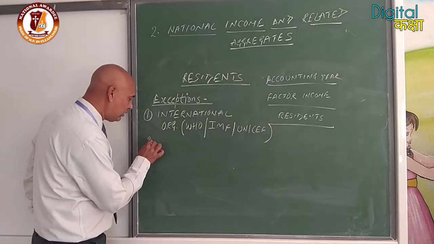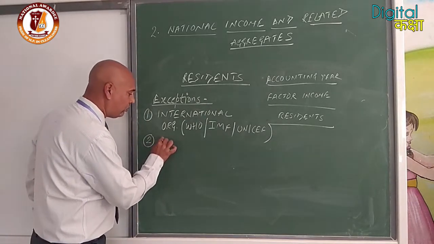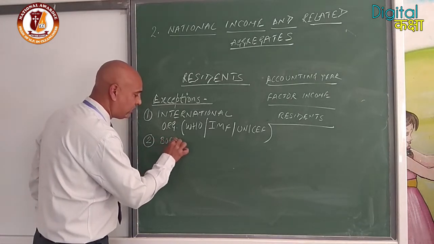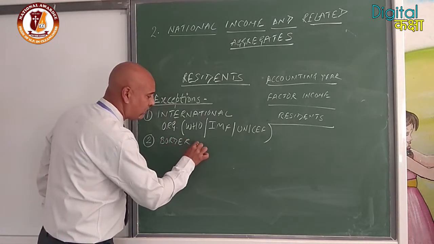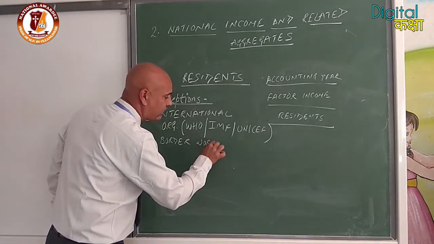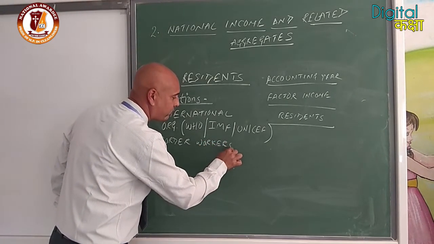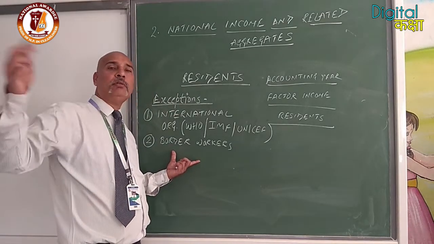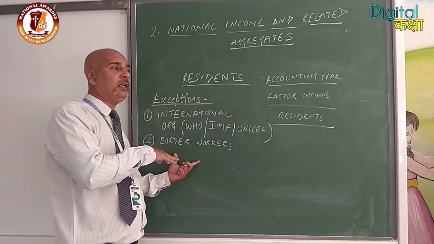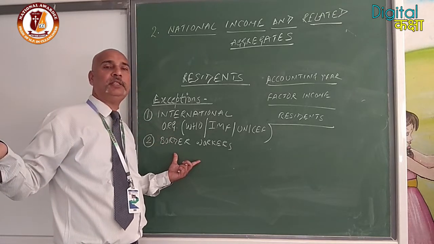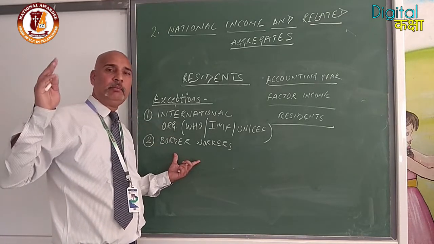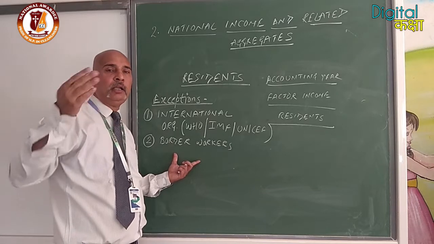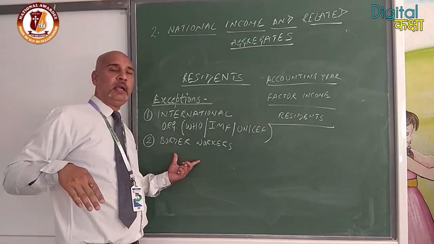Second, border workers. In some cases, you will find some people cross the boundary, work in our country, and move to their nation. Like Bangladesh and India, we do not have boundaries at different places.